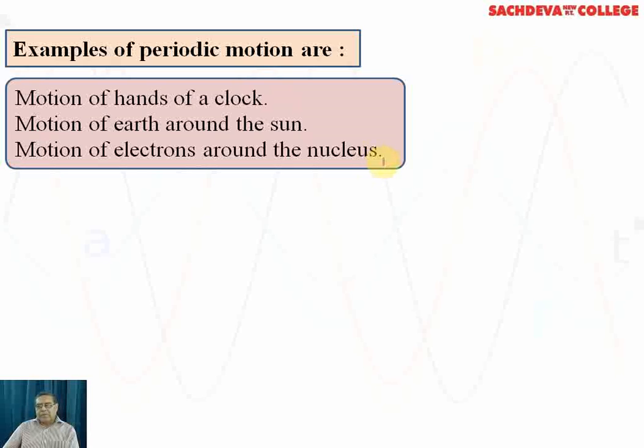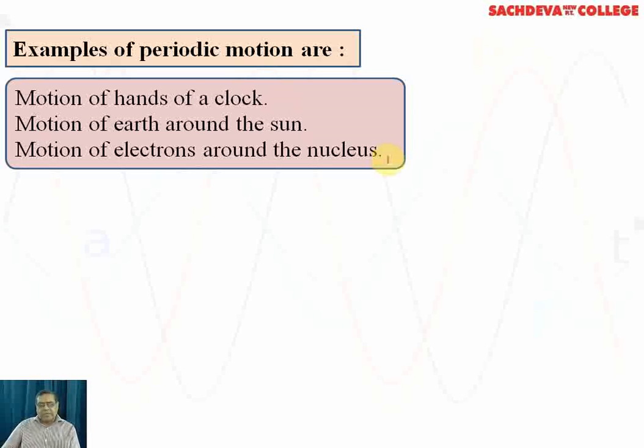Like in case of electrons, it goes on revolving around the nucleus and the direction of motion goes on changing after every instant of time. So electron goes on moving around the nucleus, path is not retraced, it is moving in one direction. So its motion is unidirectional.